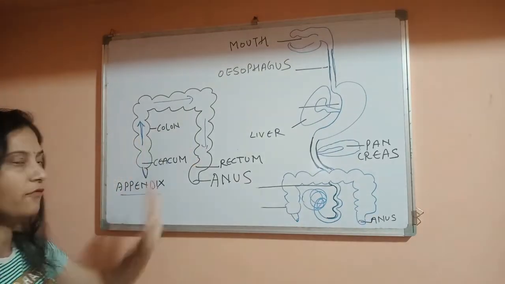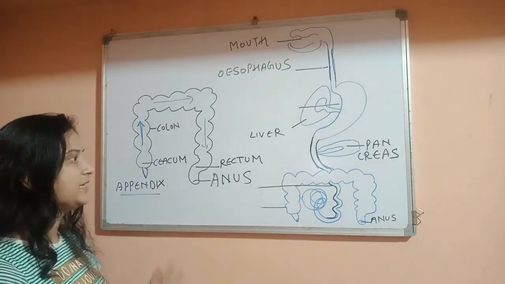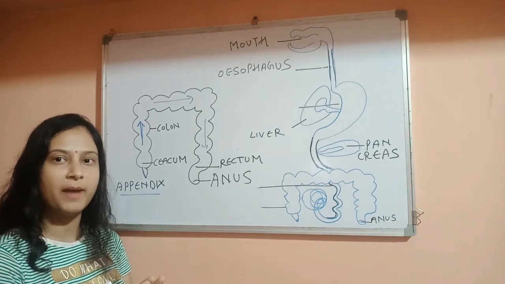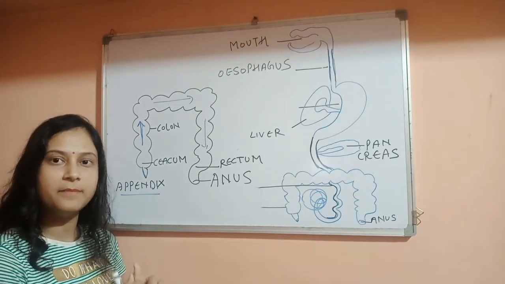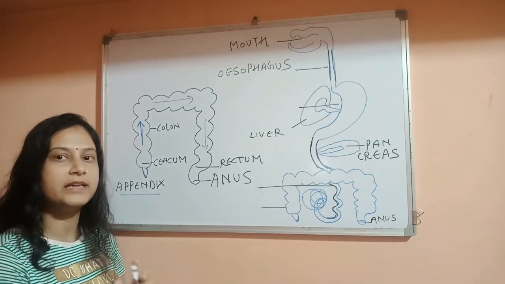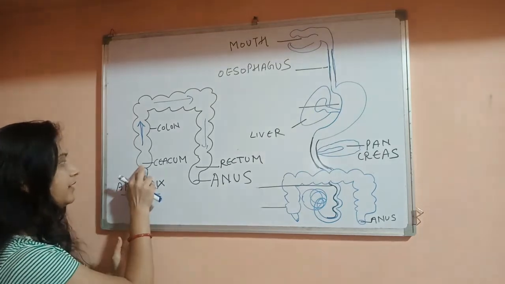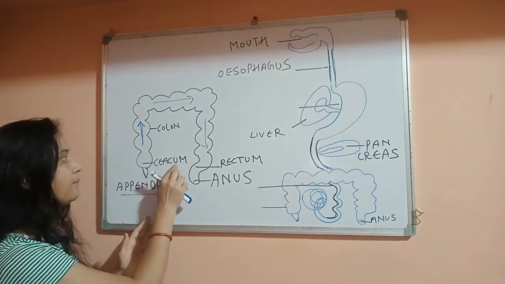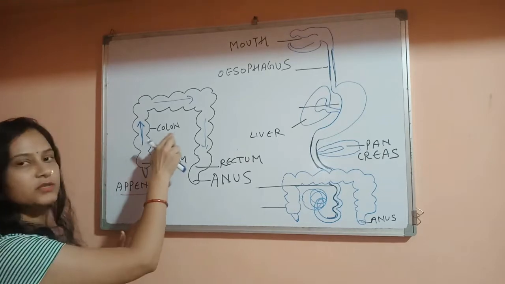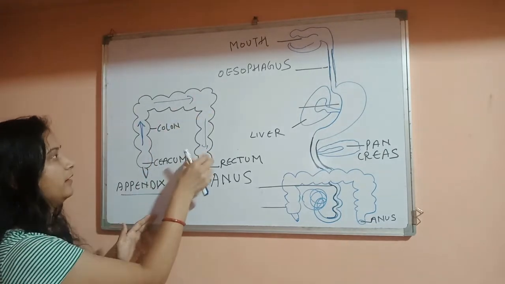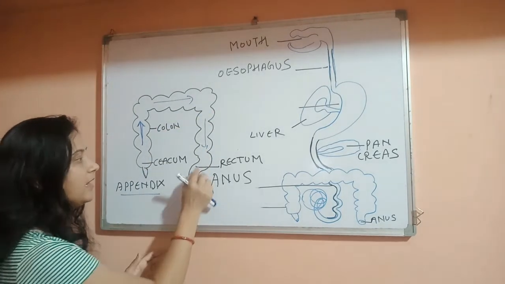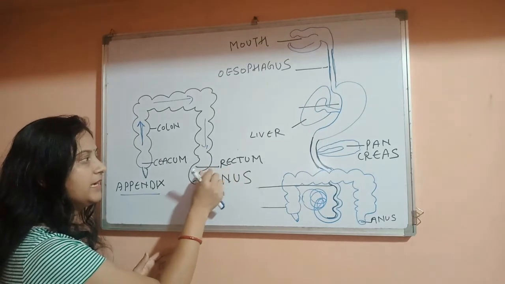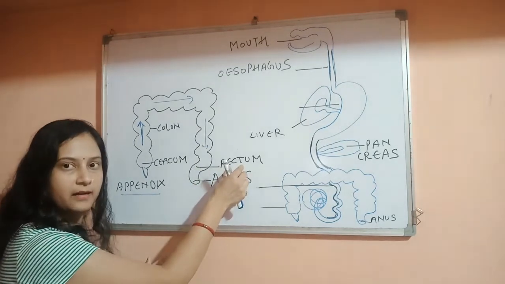This is the structure of large intestine. Large intestine is also divided into three parts. First is cecum, second is colon, and third is rectum. The first part, this one, is known as cecum, and the second part, from here to here, is known as colon, and the last part of the large intestine is rectum.